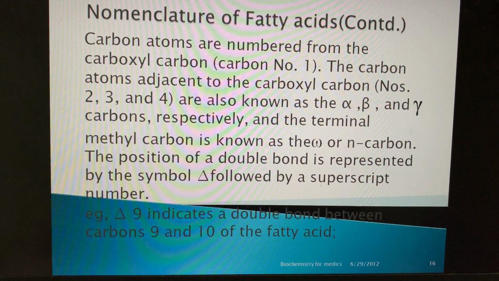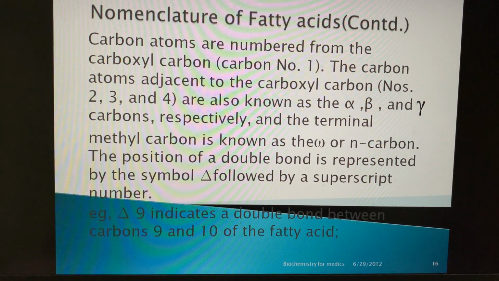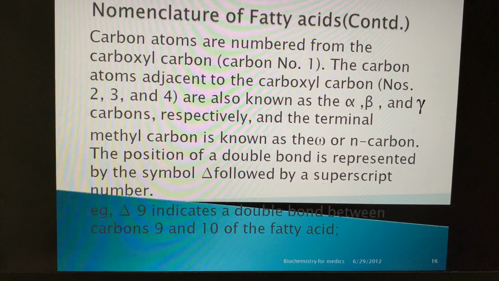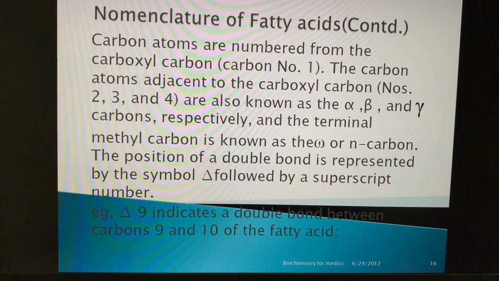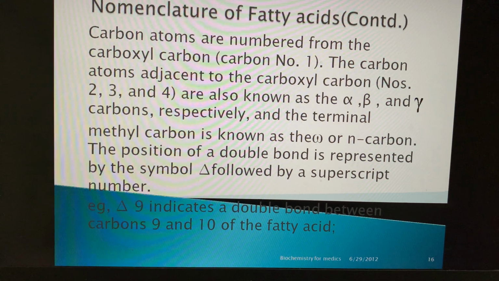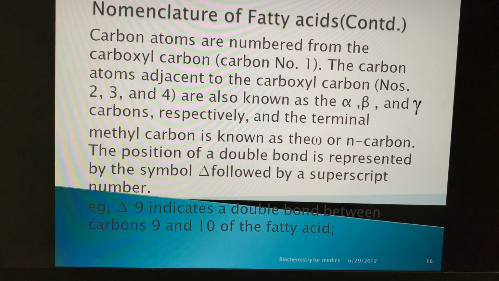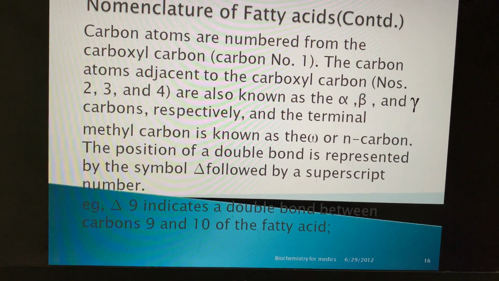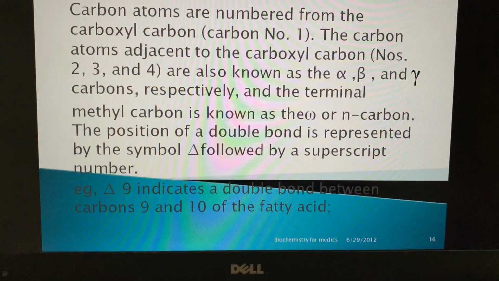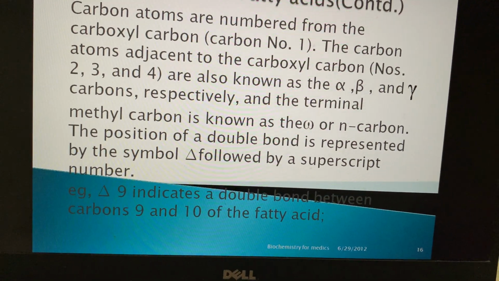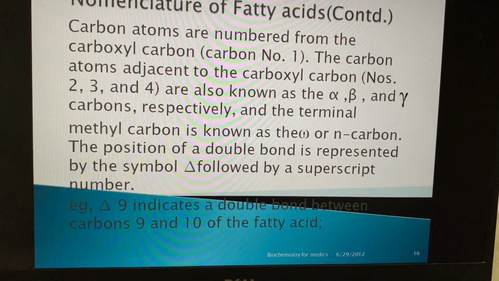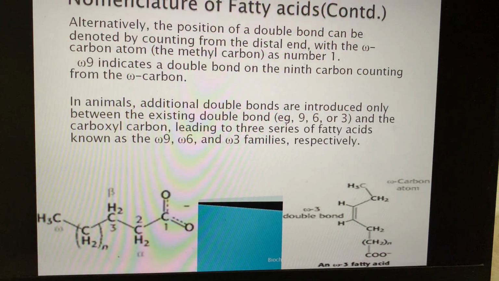The position of a double bond is represented by the symbol delta, a triangle with a superscript number. For example, delta 9 indicates a double bond between carbons 9 and 10 of the fatty acid. If there is a triangle symbol with any number, then it indicates the double bond position.